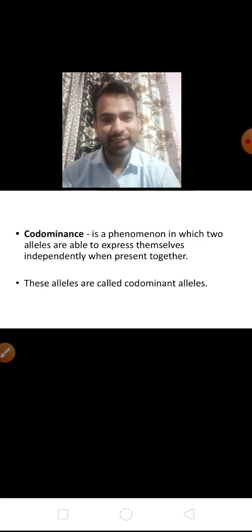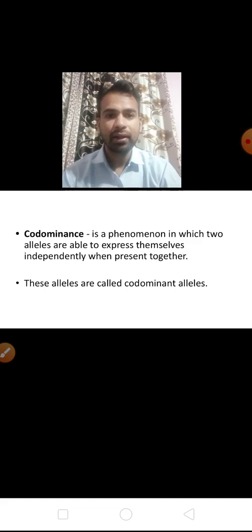As I told you, in the first generation only the dominant factor shows its effect, as suggested by Gregor John Mendel, but after Mendel many scientists proved codominance, where both the recessive allele and the dominant allele show their effect in front of each other. In incomplete dominance both fail, but in codominance both alleles show their effect.